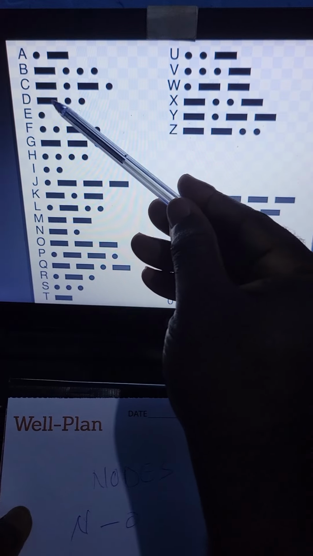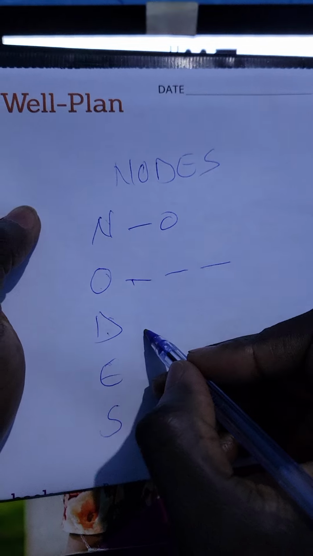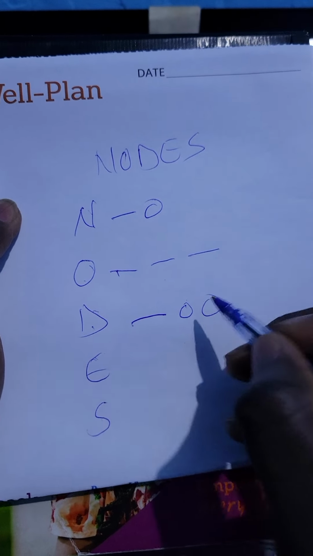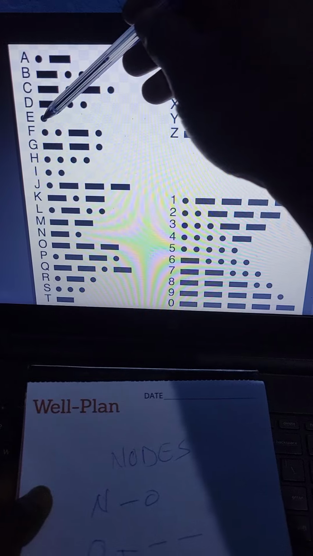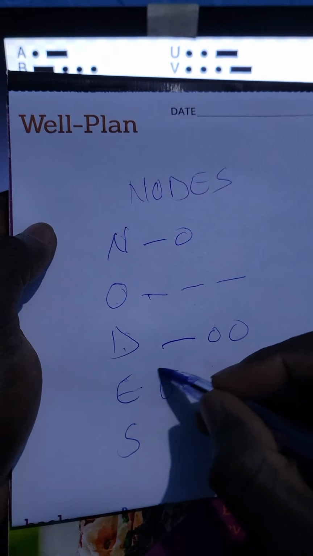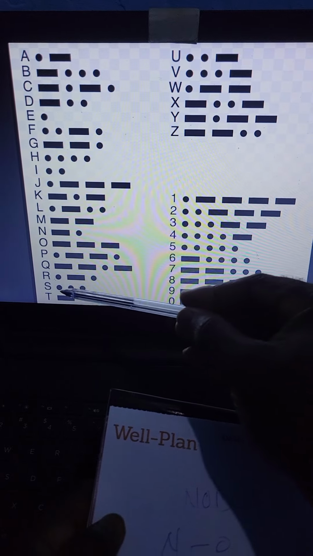Then we find D. D is this, long press, tap. Then we find E. As always, it's very simple, you just tap. Then we find S. S is here, tap 3 times.